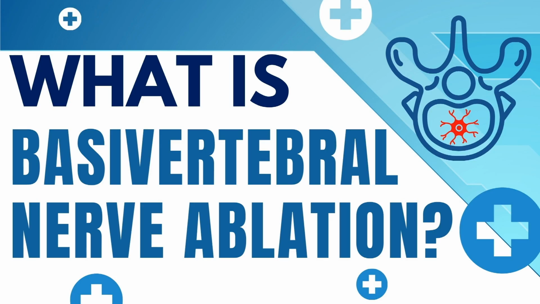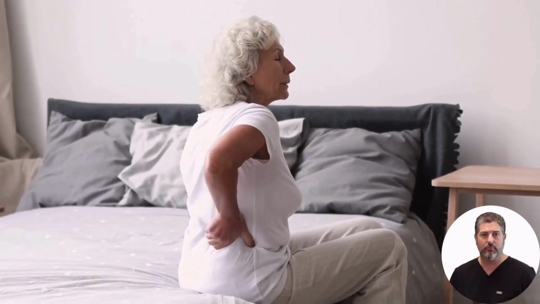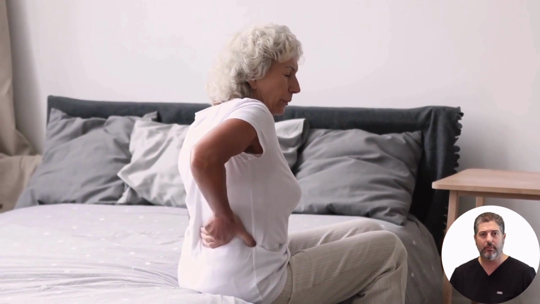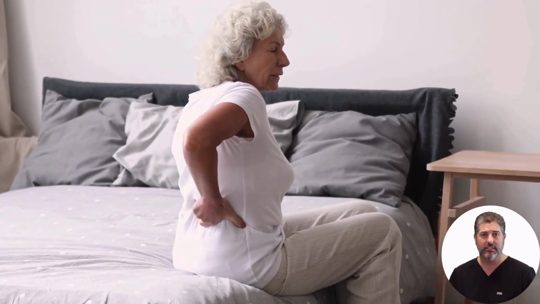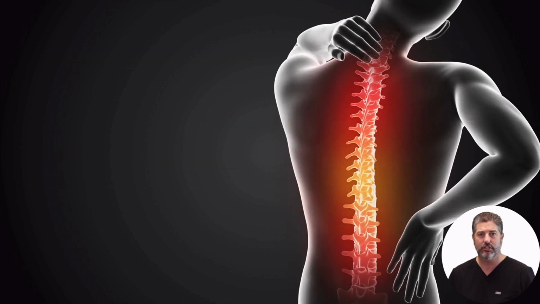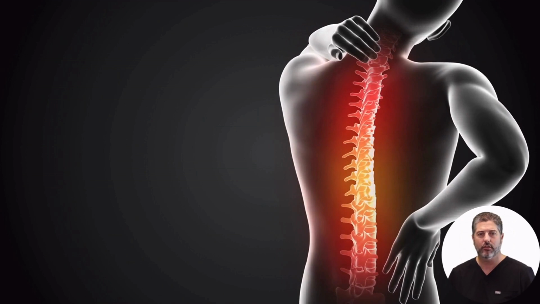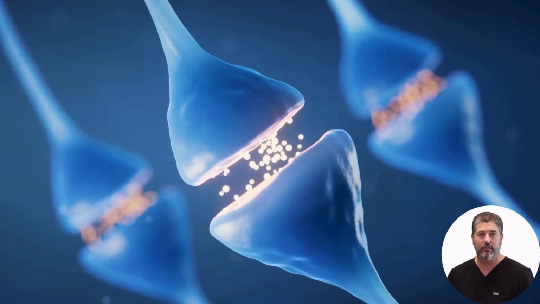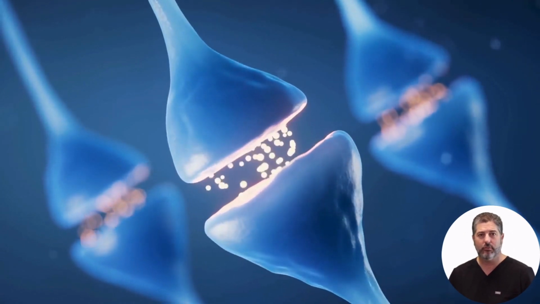What is basivertebral nerve ablation? Basivertebral nerve ablation is a minimally invasive procedure used to treat chronic low back pain originating from the basivertebral nerve. Under imaging guidance, a specialized probe is inserted to deliver radiofrequency energy to ablate the basivertebral nerve. It's primarily used to treat vertebrogenic chronic low back pain, caused by inflammation of the vertebral end plates.